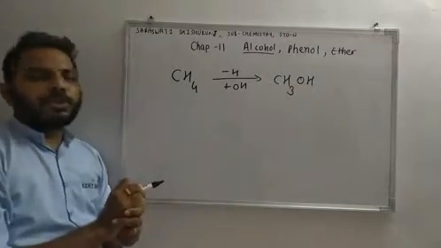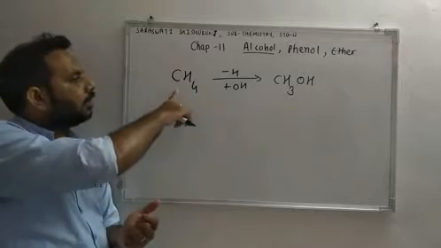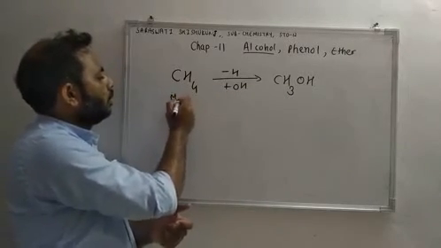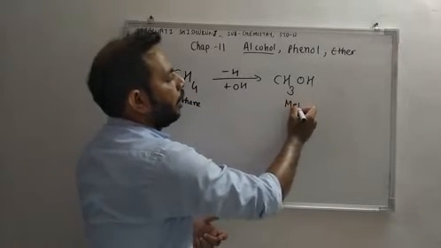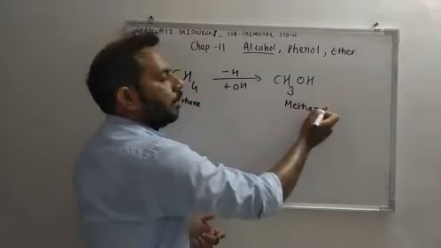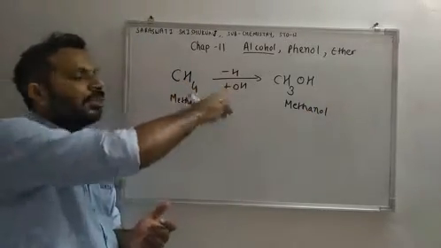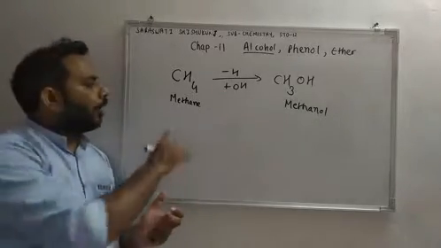So this is methane, this is methanol. So by substitution of hydrogen with OH group, we can get alcohol from hydrocarbon.